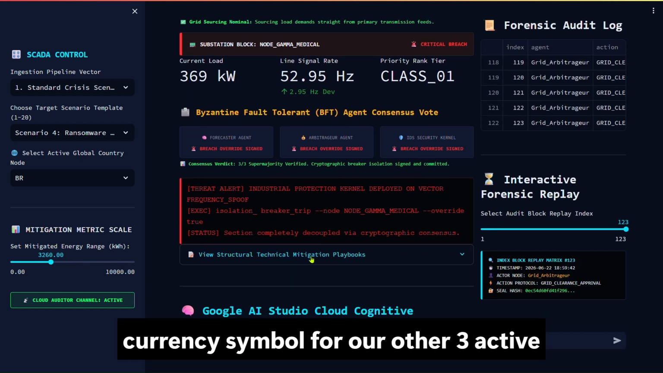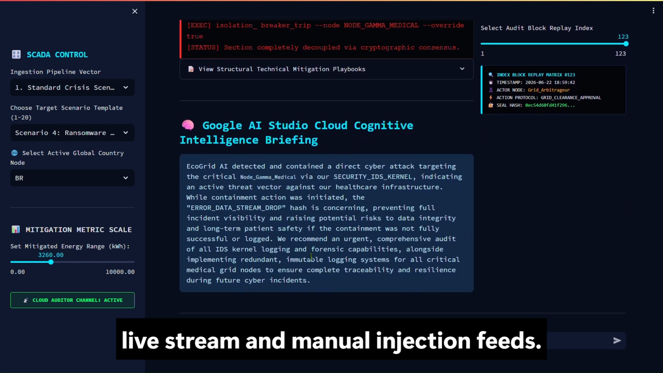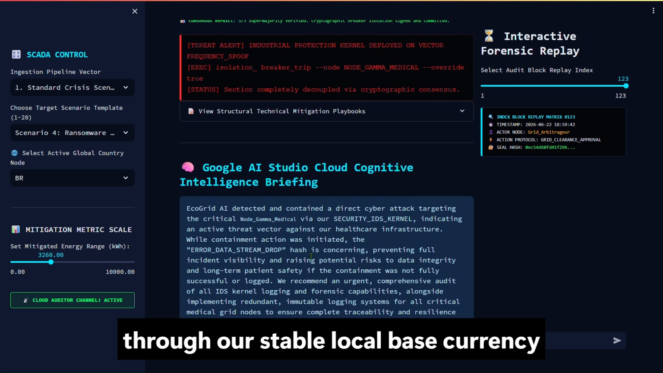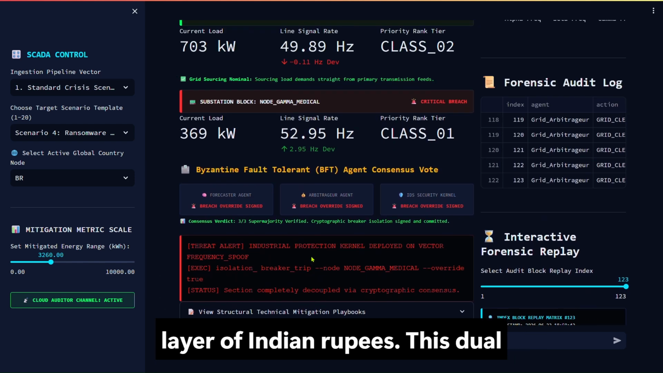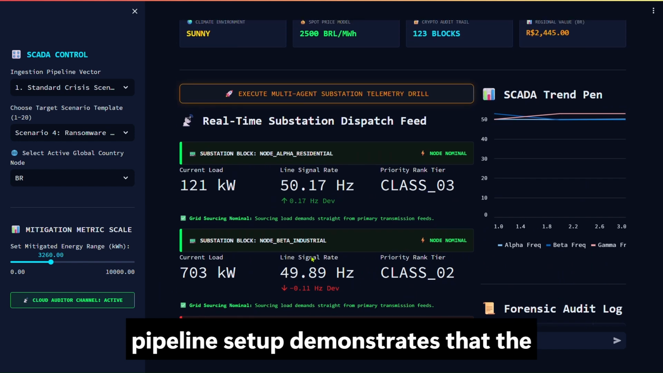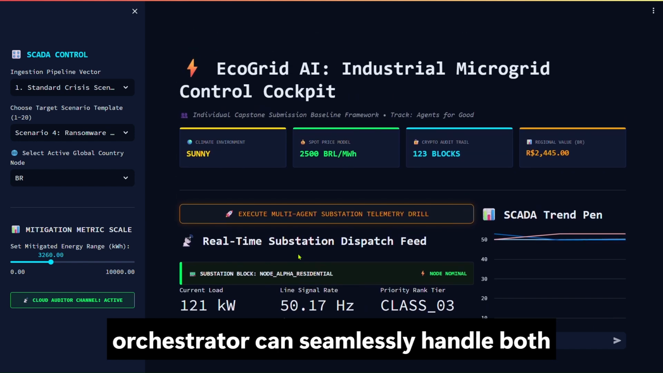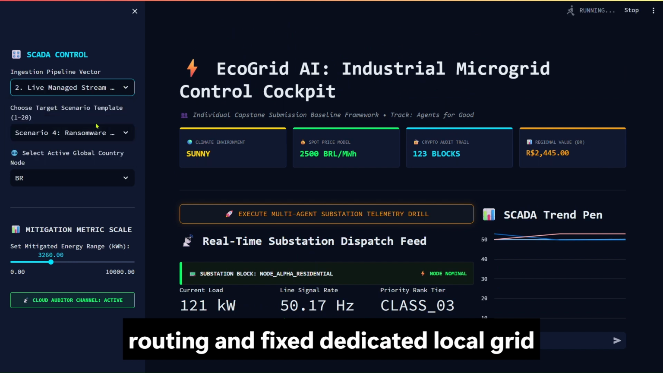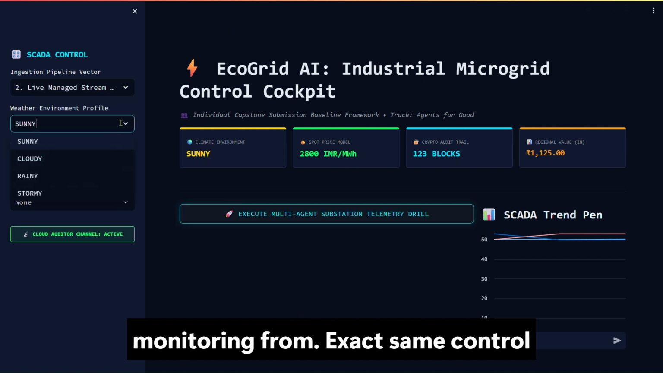For our other three active live stream and manual injection feeds, the architecture purposefully routes through our stable local base currency layer of Indian rupees. This dual pipeline setup demonstrates that the orchestrator can seamlessly handle both complex multi-currency international routing and fixed dedicated local grid monitoring from the exact same control console.